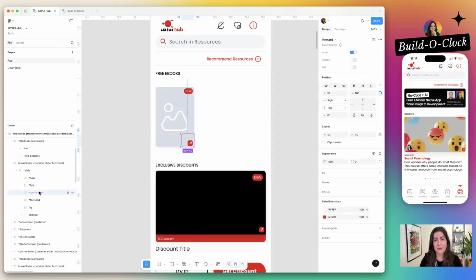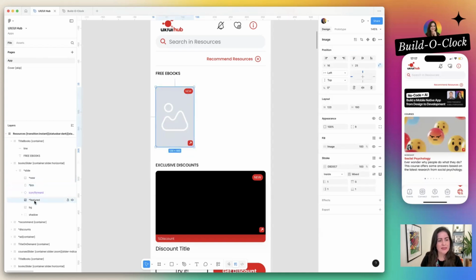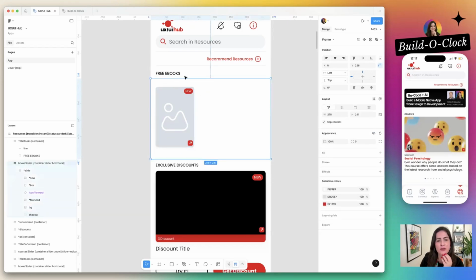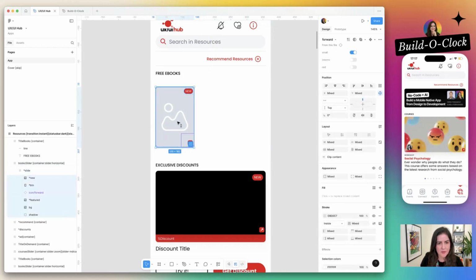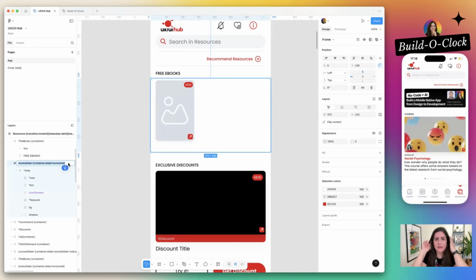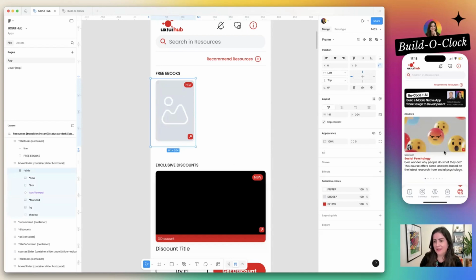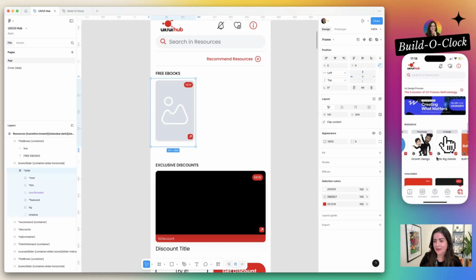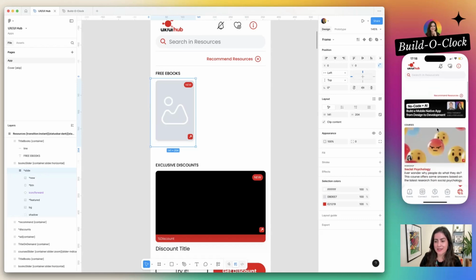A button, it's where you click and get to the other page. Then you have the image, that is the feature, and the background. So the only thing that's missing here right now, we have the slide, and it's quite big, so we can move things on to the top and have it a little bit smaller. And we can keep the container slide horizontal, or we can make an effect on it later. If we have time, let's try the effect just for you to see. The horizontal one never has the dots. For example, like here, you have the dots because it's not horizontal. Horizontal slides are more like this one that you can just slide around.